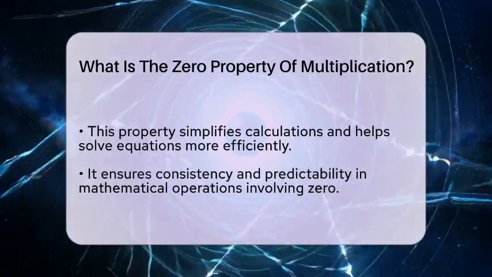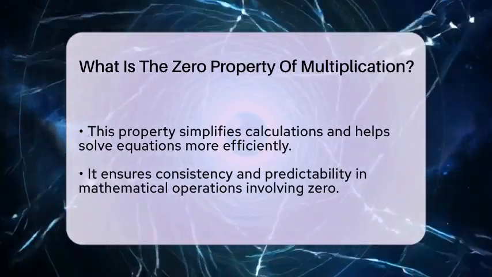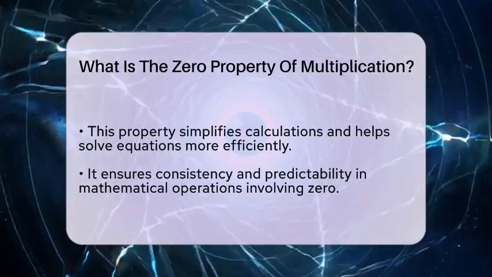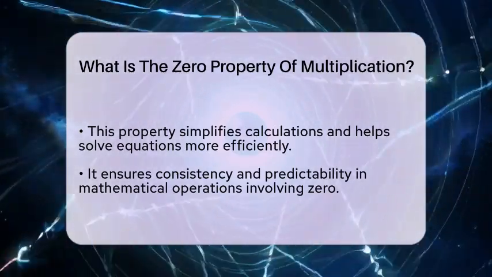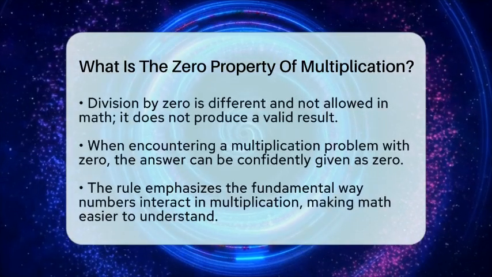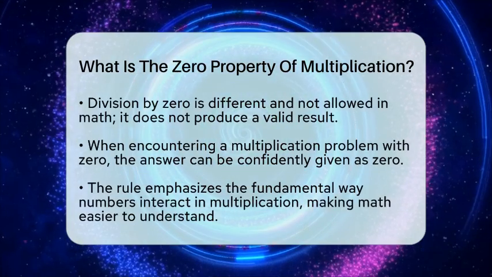The zero property of multiplication is very helpful in math because it makes calculations easier. When solving equations or simplifying expressions, knowing that any number times 0 is 0 helps you quickly find the answer. It's one of the basic rules that keeps math consistent and predictable.